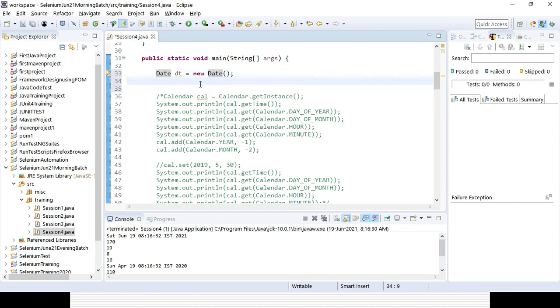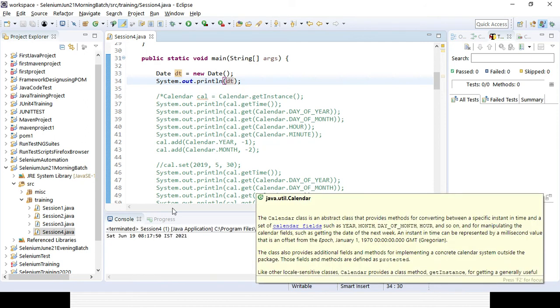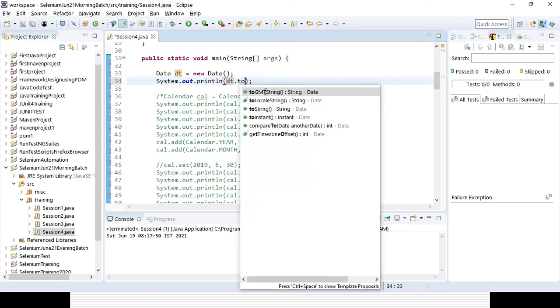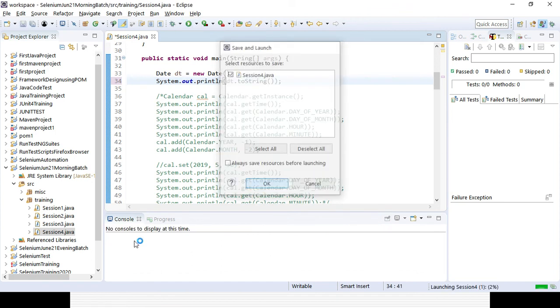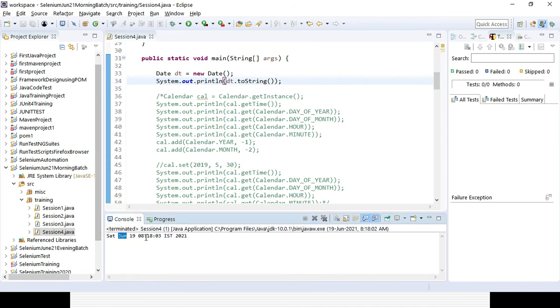Then if you want to print the dt, you can print it. Or sometimes you can convert it to string in case it is not giving a proper value. Okay, you can see it is working, but you can still convert it to string if it is required. Sometimes you need to convert it to string, so it will give you more value. So it is giving the default format, right? Saturday, then June 19, and then last is my year.